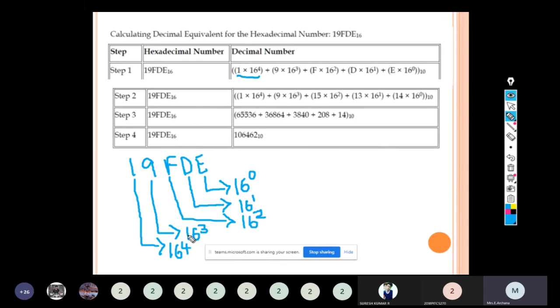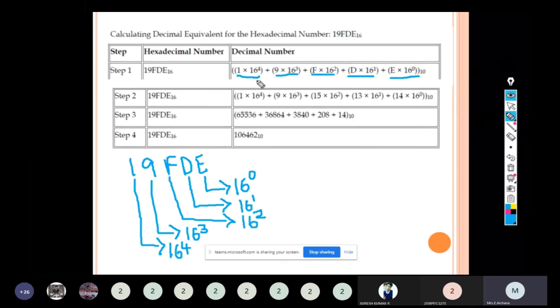9 into 16 power 3 plus F into 16 power 2 plus D into 16 power 1 plus E into 16 power 0.